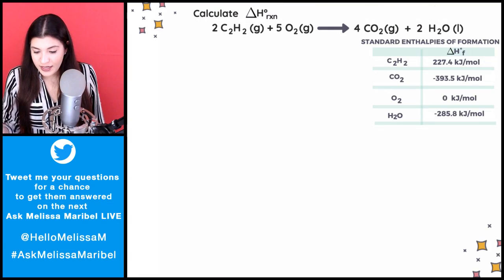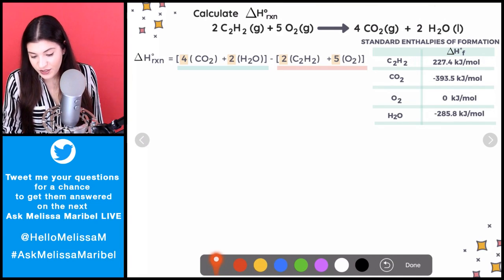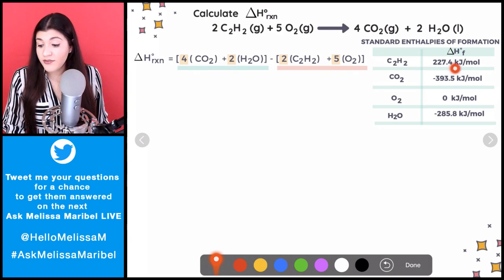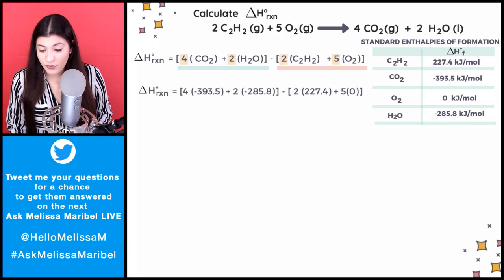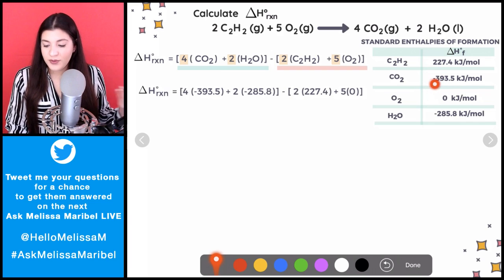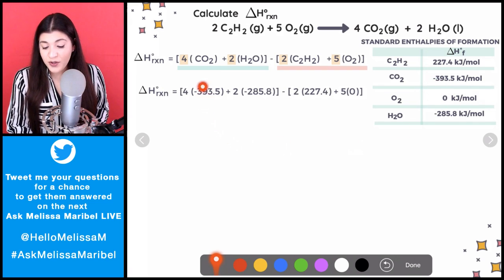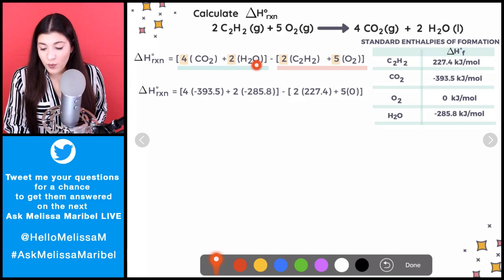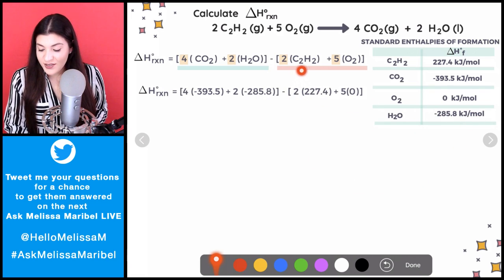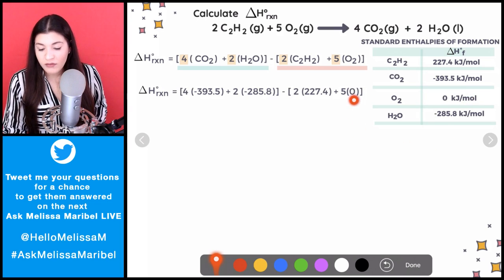All right, so let me go to the next slide. This is what we saw before, I just moved it over. So this is the same thing that I'm doing. All I'm going to plug in is literally all of the values that we see on the table for the proper one. For CO2, that tells us, okay, it's this value, negative 393.5. I just plug that in and multiply that by 4. Same thing with water. That's going to be this value, right? That negative 285 found on the chart. Keep going. So 2 times our C2H2, this is going to be 227.4, plugging that in. And then O2 is just going to be 0, so I'll plug that in as well, and we'll do the math.